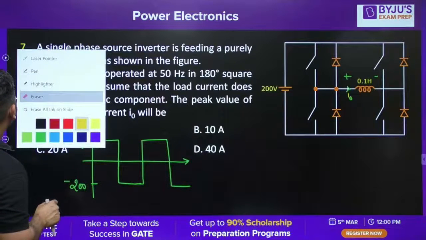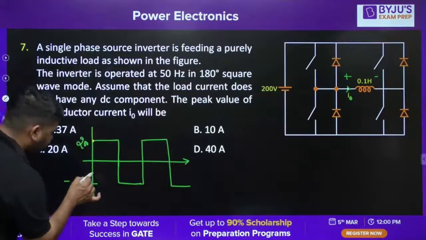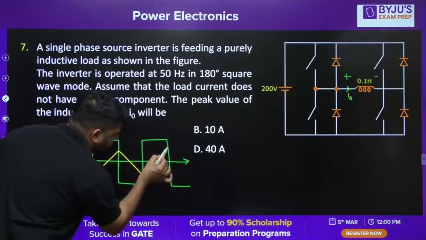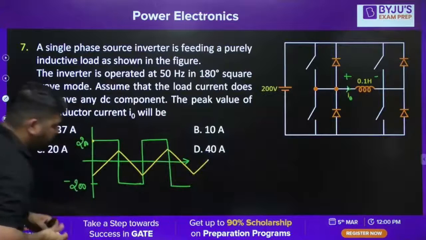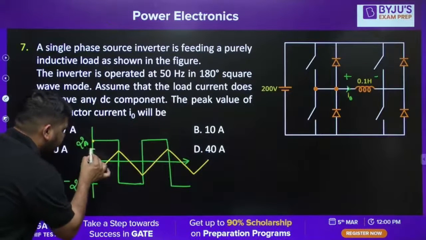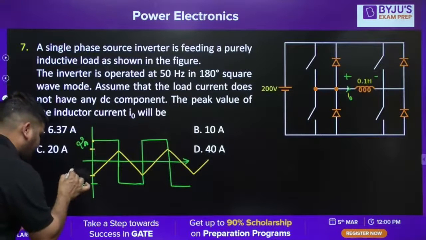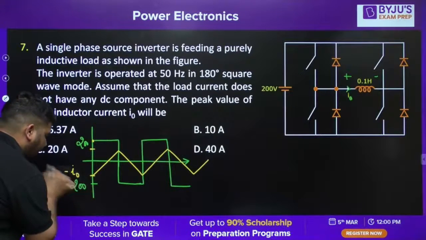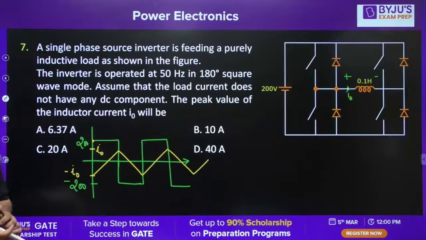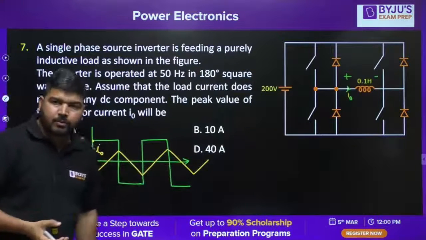But the DC component of the current has to be 0. It means the current will be symmetric, whatever the negative value is, the same will be the positive value. So let's call it minus I0 and plus I0, so that the average value of this current becomes 0.